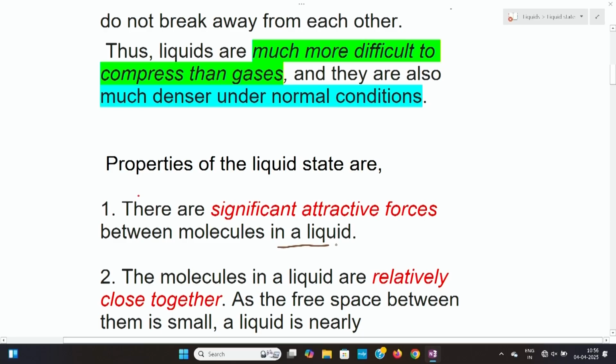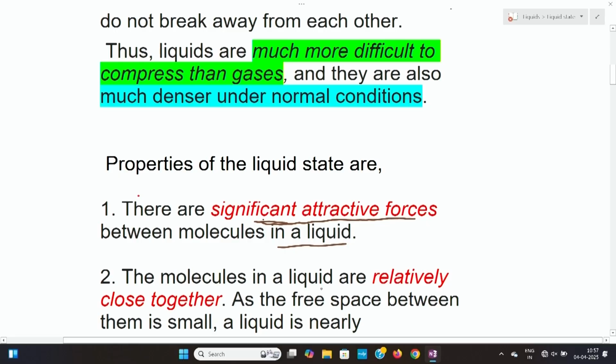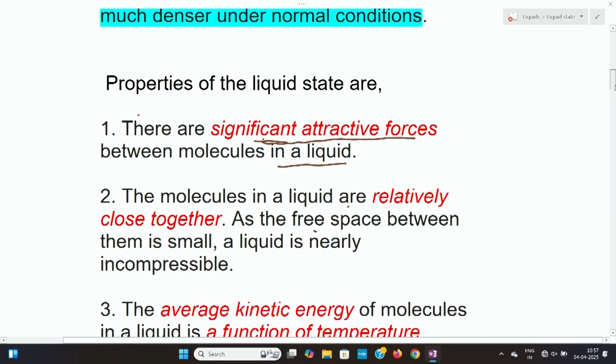If we list out the properties, there are significant attractive forces between molecules in a liquid. Because of these attractive forces, the molecules are very difficult to break apart. And the molecules in a liquid are relatively close together. Therefore, there is no free space or empty space between the molecules in liquids.